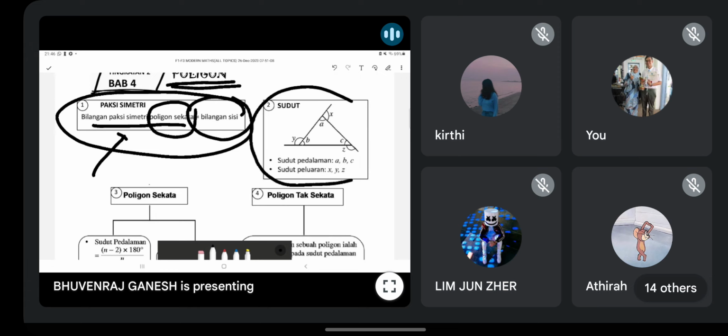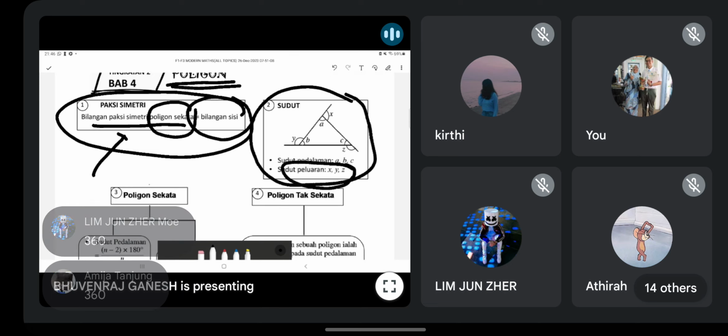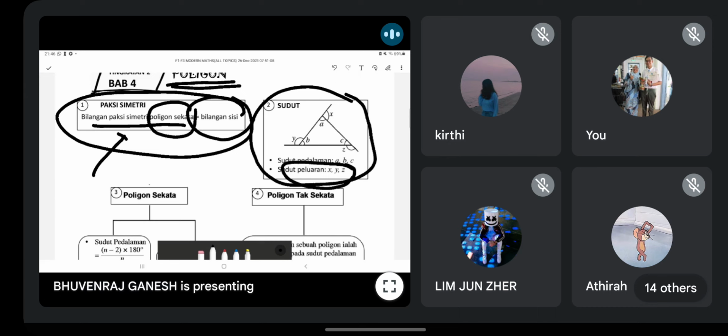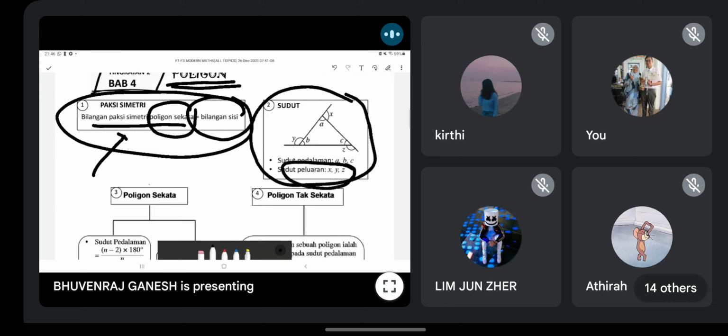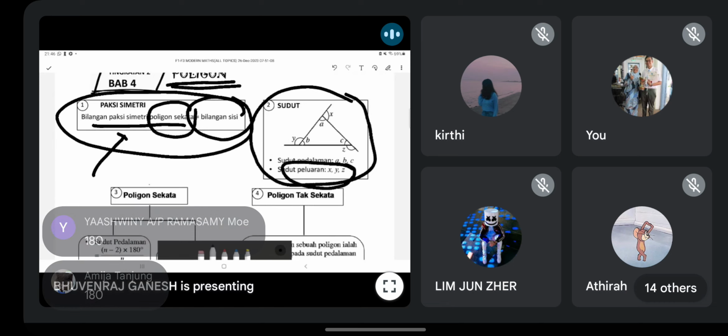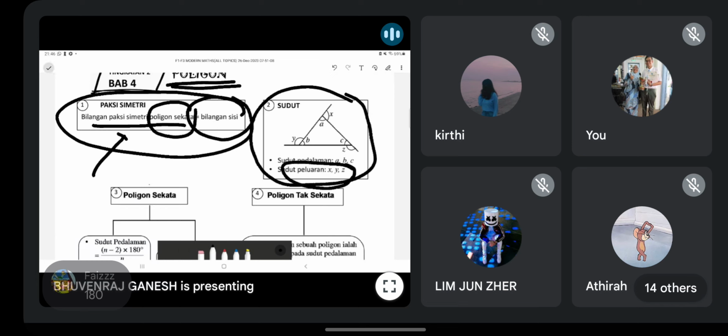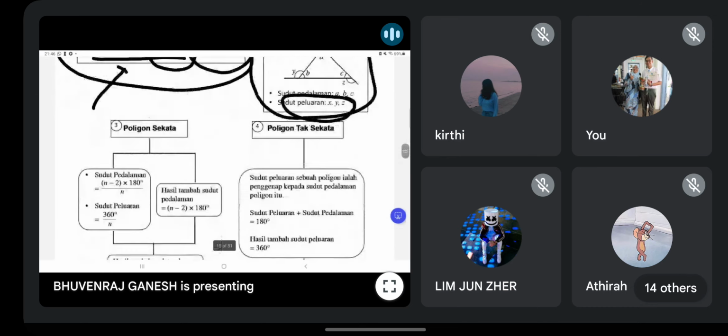Alright? And then this one, I think you all must know how to classify interior, exterior. Okay, so can I ask you all again? X plus Y plus Z sama dengan, what's the value? Yes, 360, remember. Okay, A plus B plus C, how much? Very good. Okay, A plus X, how much? Okay, correct. Very good. So yeah, this is how you can do it. Okay, this one nothing much. All of this is the basic you all should know.